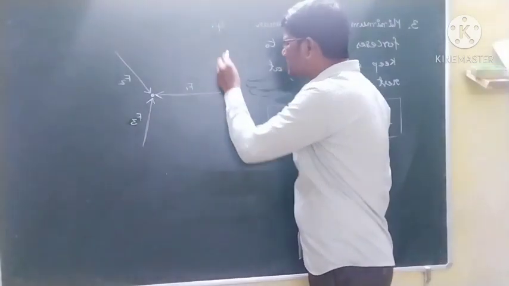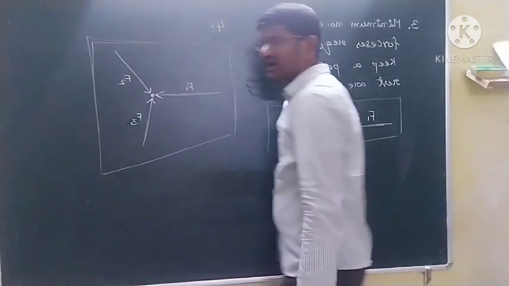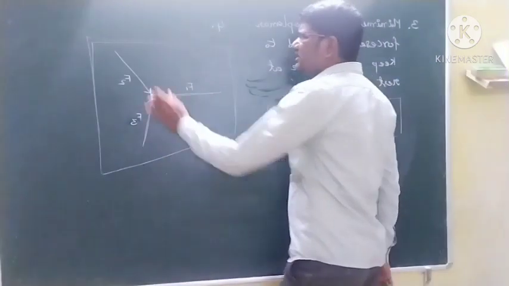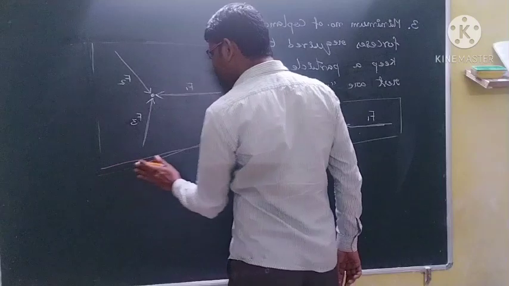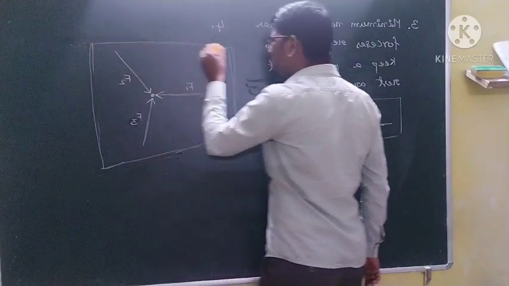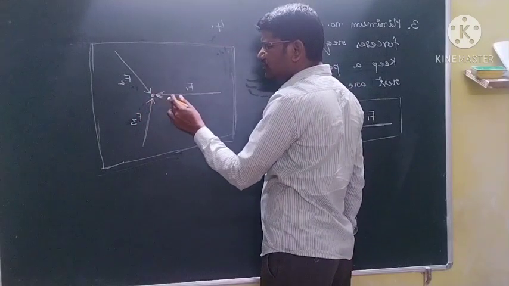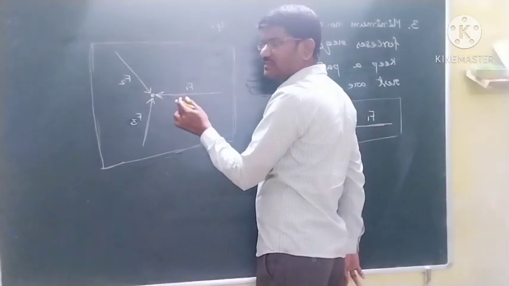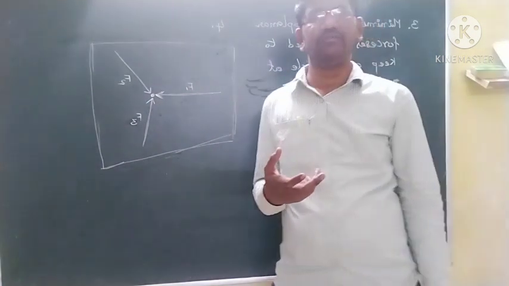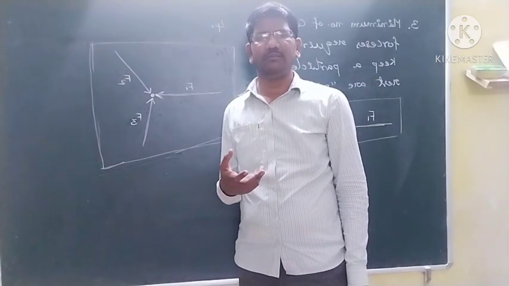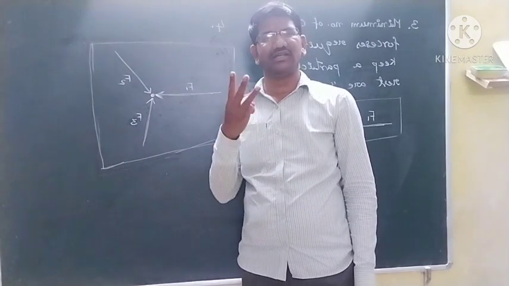So all these forces lie in the same plane. 3 forces are there, which all lie in the same plane. The resultant of these two forces is balanced by this one. So the minimum number of unequal coplanar forces required to keep a particle at rest is 3.